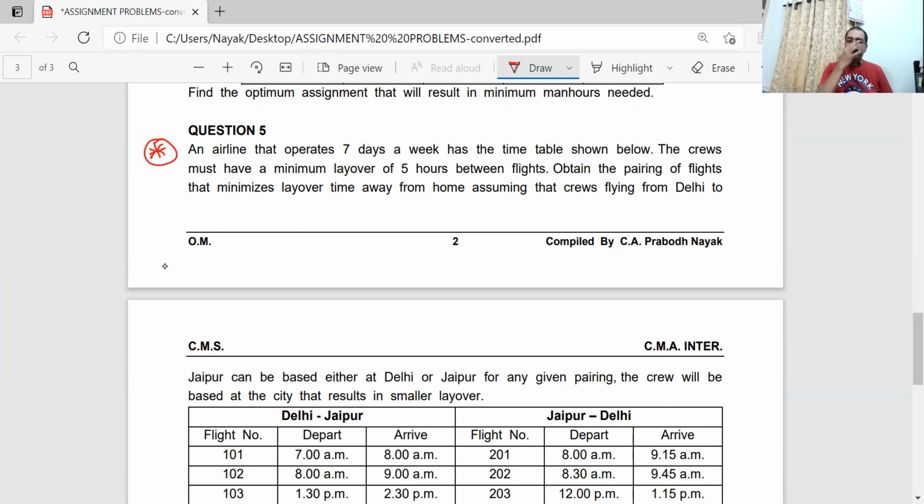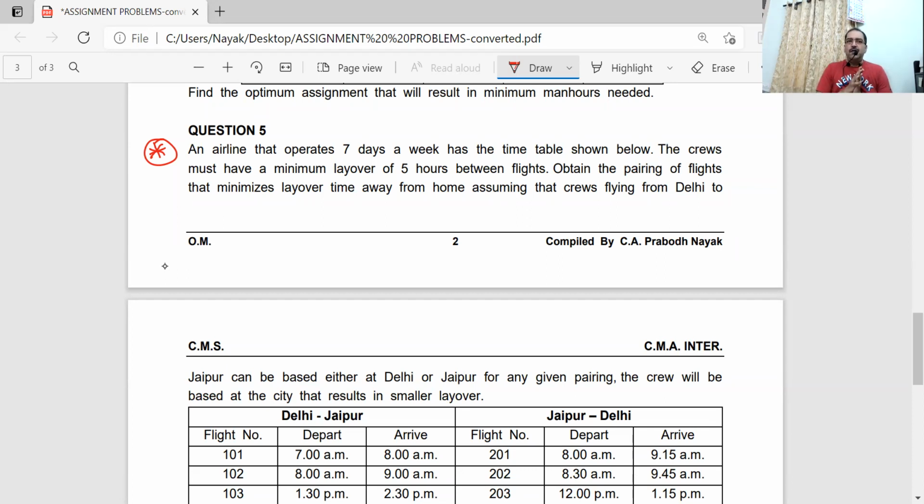I wanted to do that also, but I found that the problems are as simple as this only, so I didn't want to repeat it. Only instead of jobs and men, it can be area and men. Which area would be allocated to which salesman, and what will be the sales that will be earned. So that type of question.